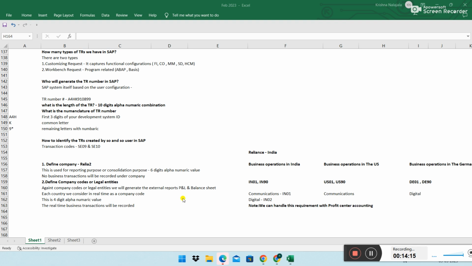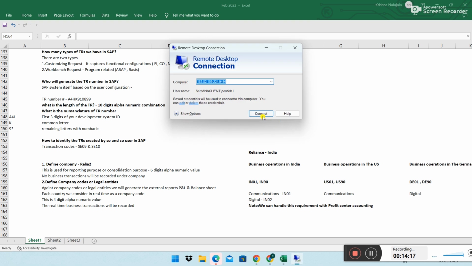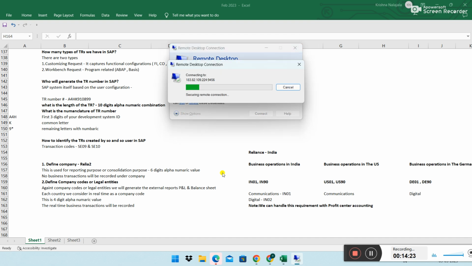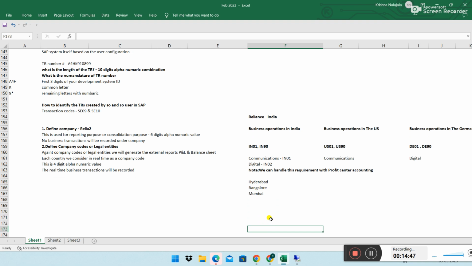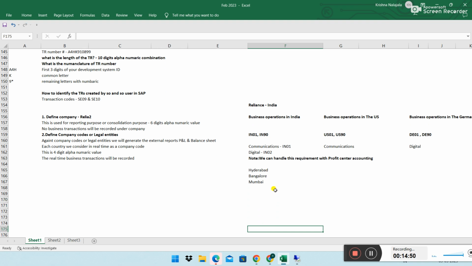So how many company codes do you have to create? Sir, actually, in India, we are creating for communications and digital. So it is like a business area, sir. Business area, I told you yesterday, business area is a place. It's a place, right? Yes, sir. Place in the sense of Hyderabad, and then Bangalore, maybe Mumbai, right?